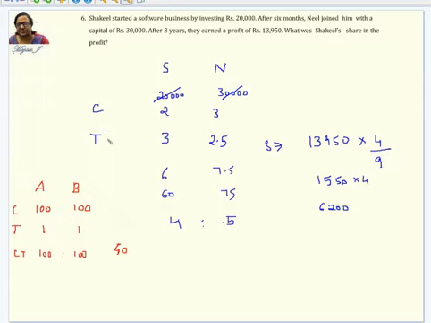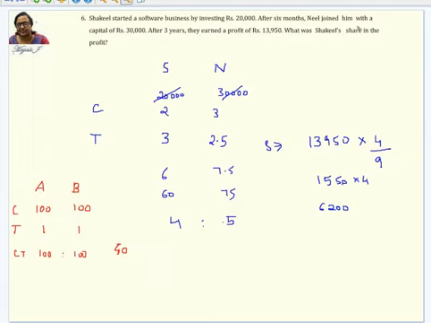So here, we have to first find out the capital of Shakil and the other person, Neil. I'm just going to write their capital: 20,000 and 30,000, and the time for which they are investing. After 3 years they earned this much, it's given.